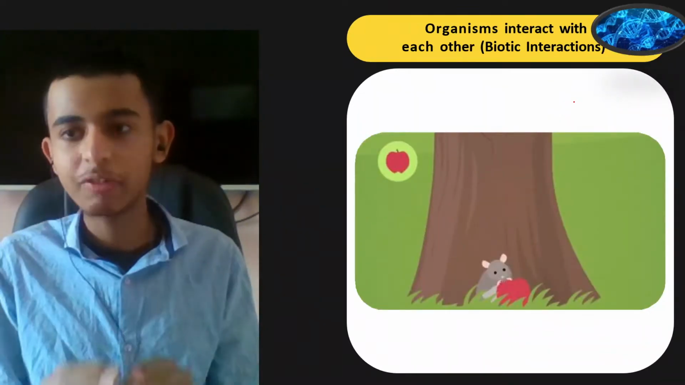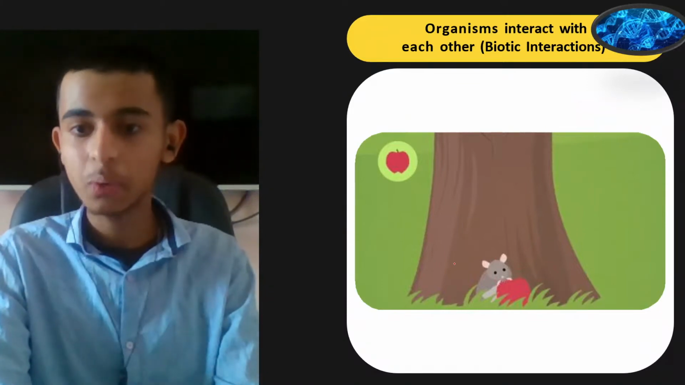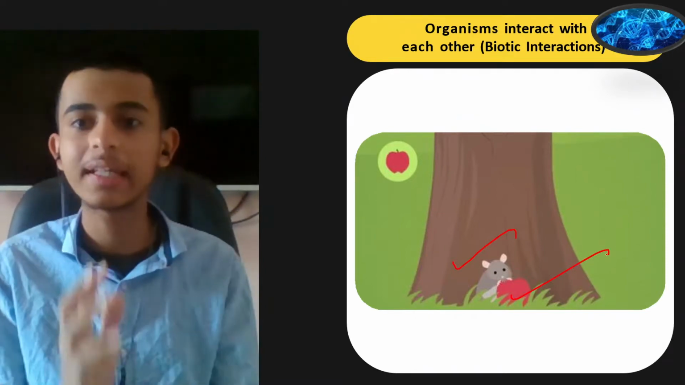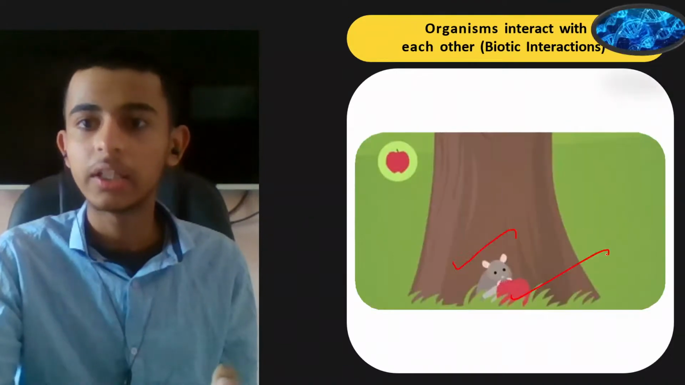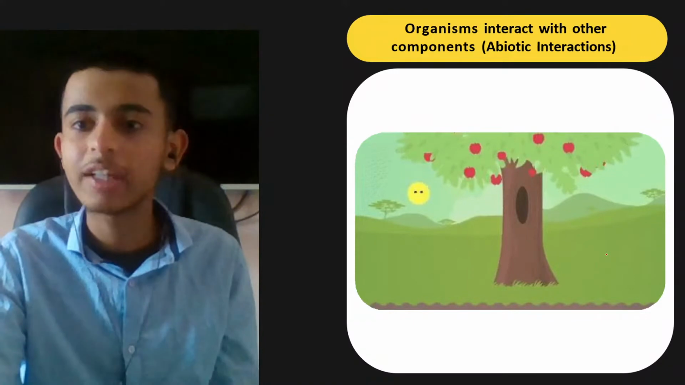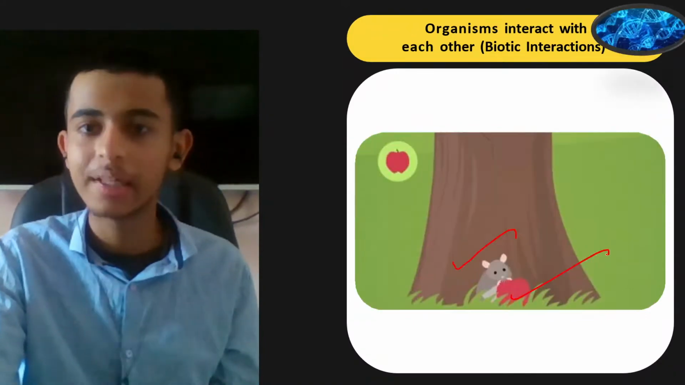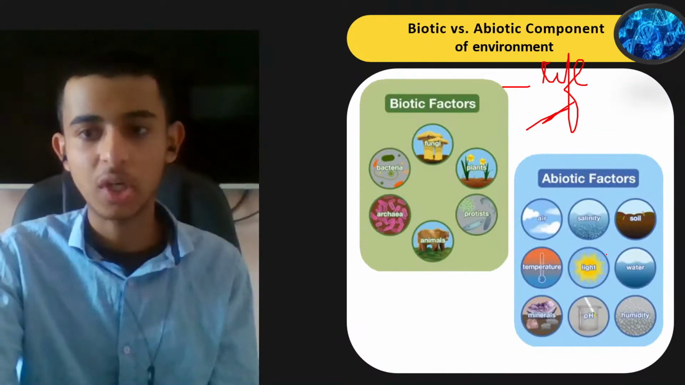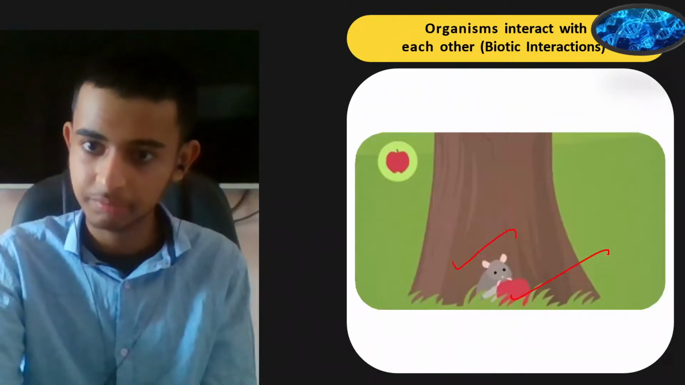Now we have a picture in which organisms are interacting with each other. Here is a mouse which is living, and we have an apple which is non-living. So biotic interactions, as we can see. These are the biotic interactions with mouse and apple, and here we have abiotic interactions, sun and trees and all that. So this all is important to understand. Biotic, which have life; abiotic, which do not have life but are important to support life.